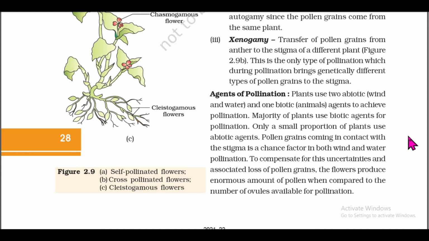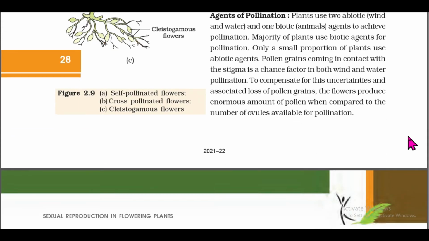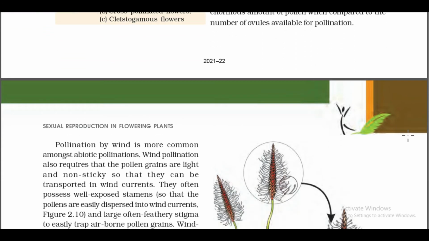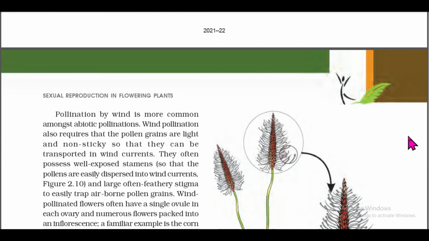Pollen grains coming in contact with the stigma is a chance factor in both wind and water pollination. To compensate for this uncertainty and associated loss of pollen grains, the flowers produce enormous amounts of pollen when compared to the number of ovules available for pollination. Pollination by wind is more common amongst abiotic pollination.